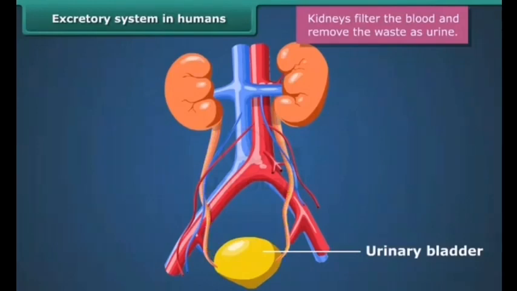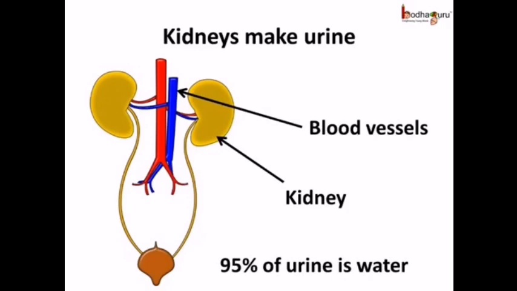From the kidney, the urine is collected by the ureters into the urinary bladder and is stored in the bladder and passed out through the urinary opening at the end of the muscular tube called urethra. So how is urine formed? The urine is formed in the kidneys.